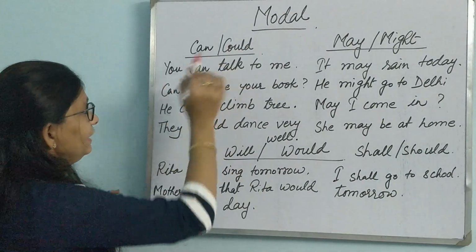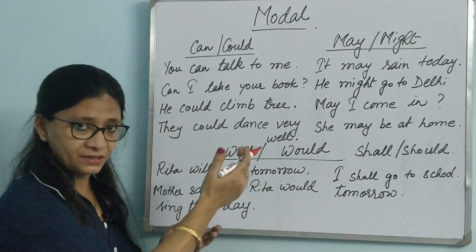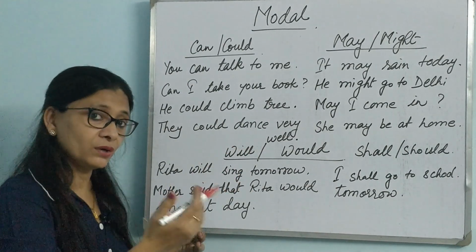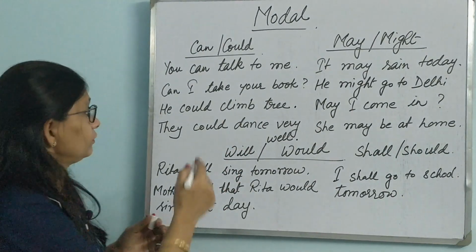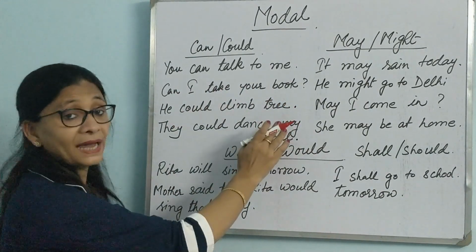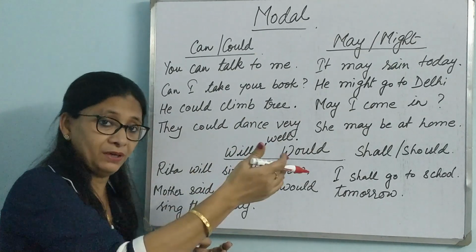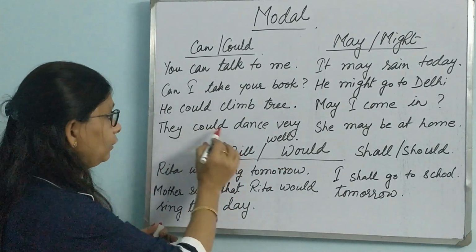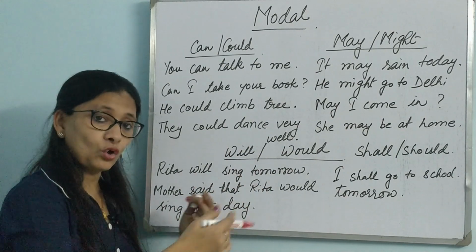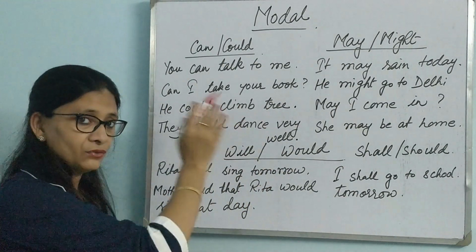Let us quickly see the use of a few modals. Let's start with can and could. You can talk to me. Capability. You can talk to me, you have the capability. Can I take your book? Permission. He could climb a tree. Capability, but past capability. They could dance very well. Again, this is talking in past tense. In days gone by, they could dance very well.